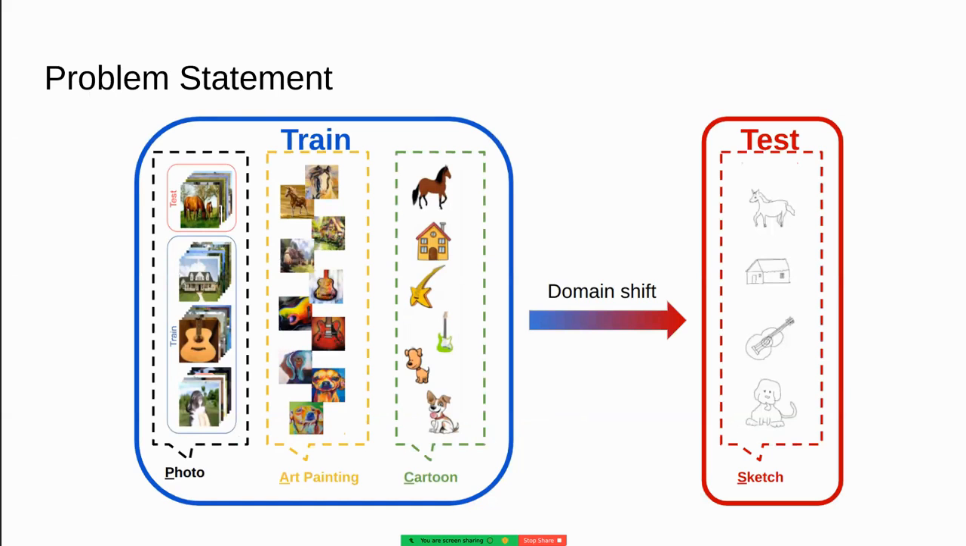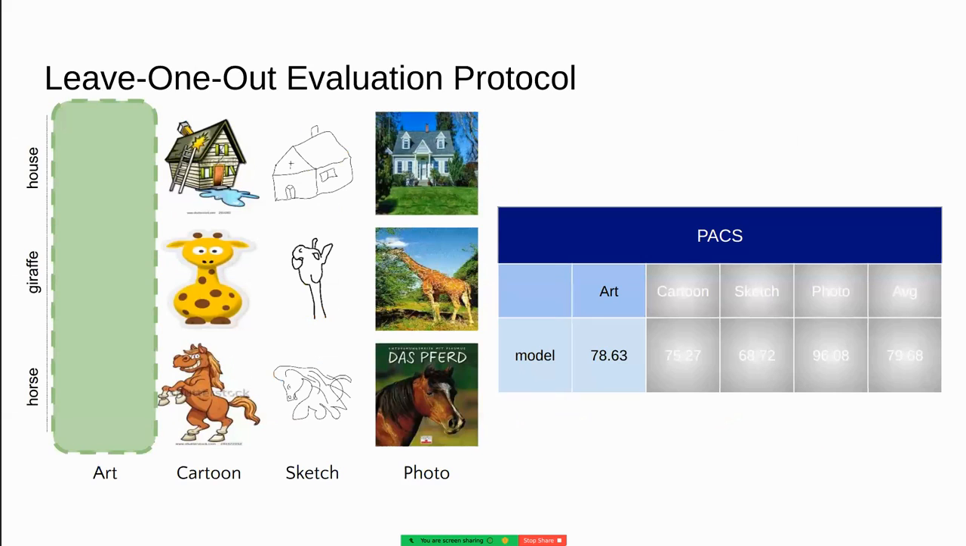In a domain generalization setting, we train our model on various training domains and evaluate it on a significantly different unseen domain. Traditionally, we employ a leave-one-out evaluation protocol. Using the PACS benchmark example, we train our model on three distinct domains: cartoons, sketches, and photos. Subsequently, we evaluate its performance on the remaining domain, in this instance, the art domain.